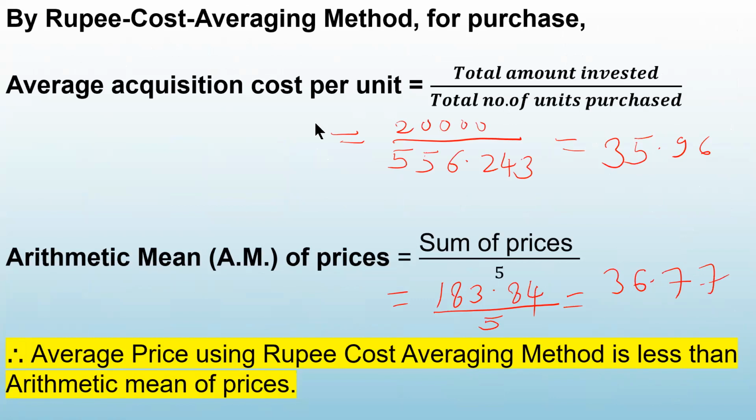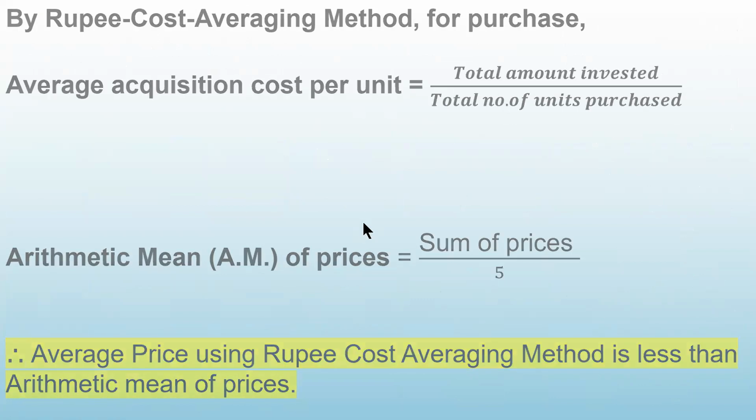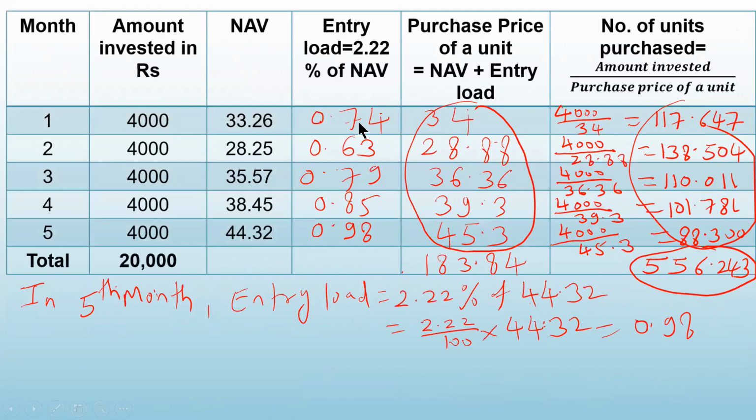This problem was a little lengthier because there were 5 months and entry load was also included. This is because you are not allowed to use the computer, only the calculator. So it is only 4 or 5 months. This much only we can ask in the exam. But in actual practice, people invest for 5 years, 10 years.